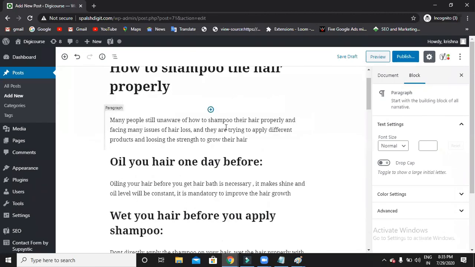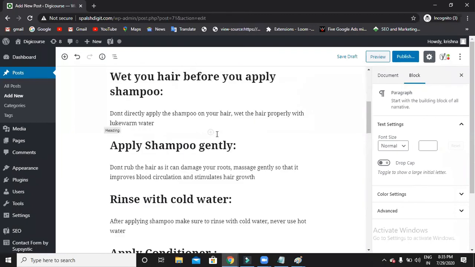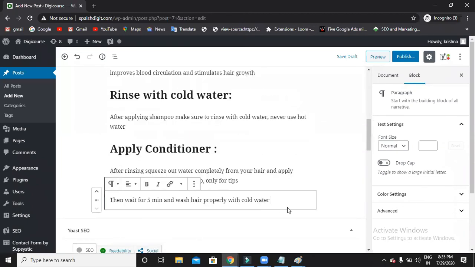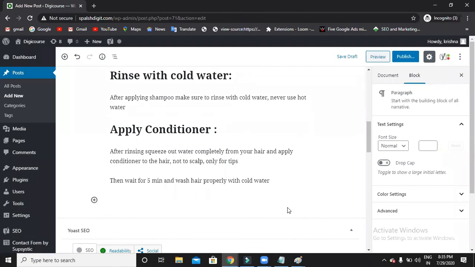Tried writing something about this, how to shampoo your hair. So according to my knowledge, finally I'm going to end this blog.